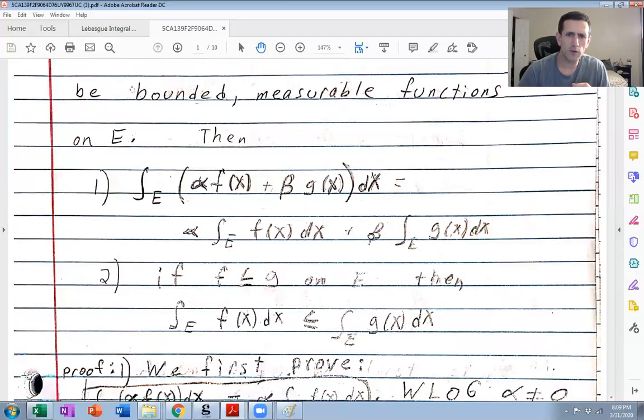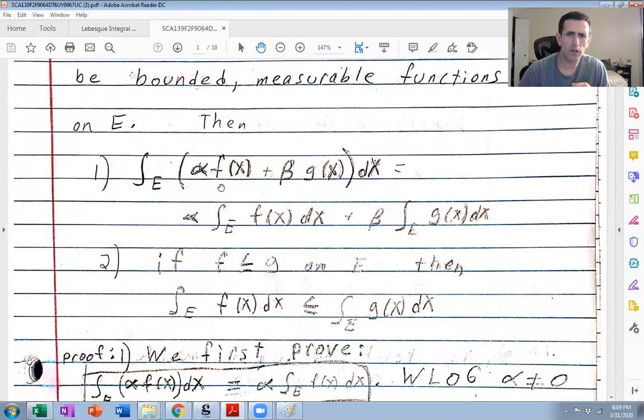So what I want to do is first prove, for one, the case when beta is 0. So in particular, I'm going to prove that I can pull out constants from integrals, and then I'm going to prove that the integral of a sum is the sum of the integrals. If I do that and combine the two together, I'll get 1. Okay, so let's assume alpha is not 0. If alpha is 0, there's not a whole lot going on here.